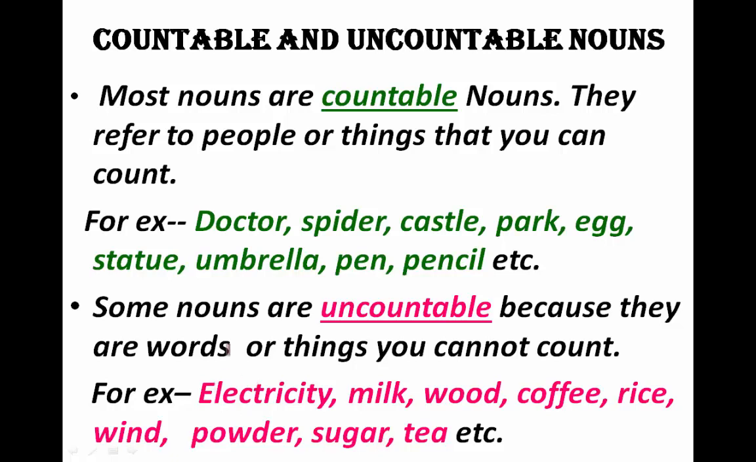So basically uncountable nouns are those which we cannot count. They are the places, persons, things or animals which we cannot count. Okay, they are uncountable basically. So countable are those which we can count in numbers, and uncountable are those which we cannot count in numbers.